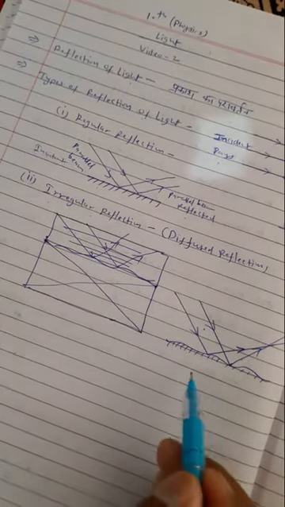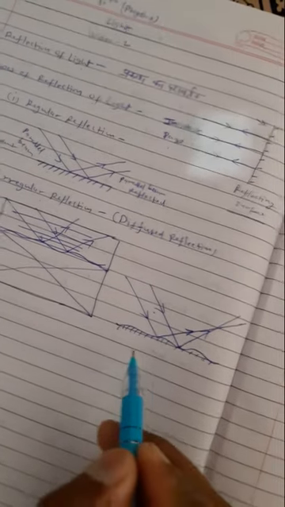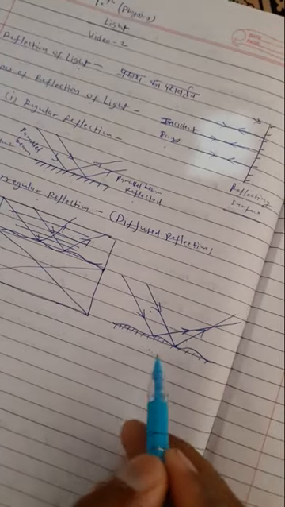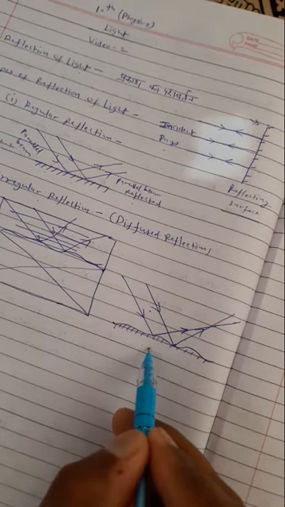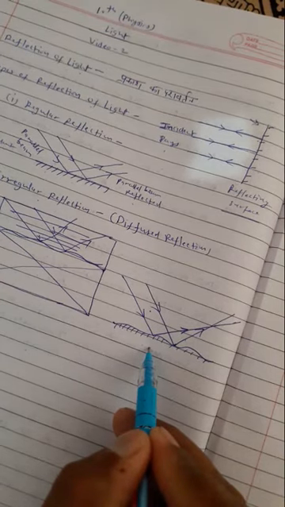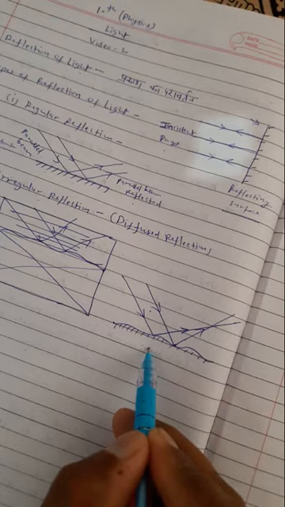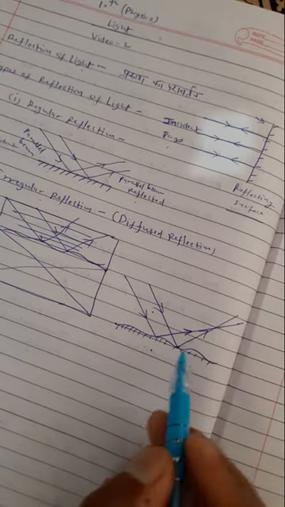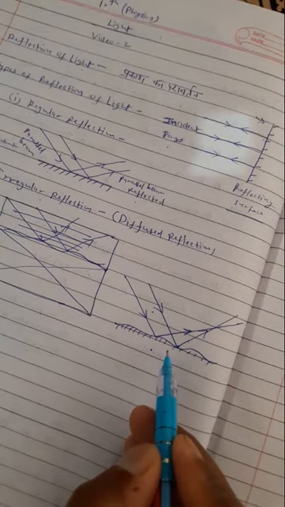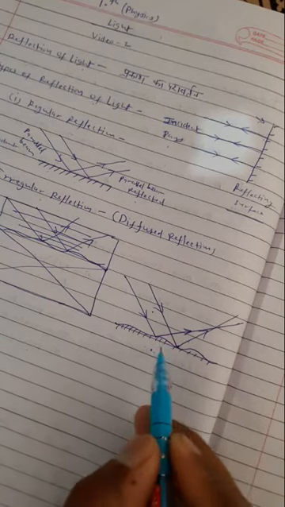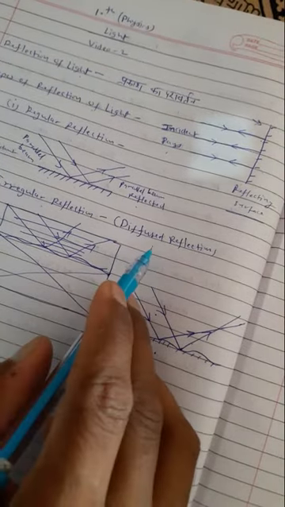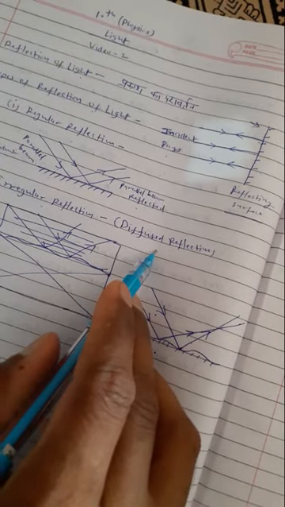This kind of reflection takes place from books or newspaper or walls, because these surfaces are not shiny surfaces. A lot of irregularities are there on these surfaces. So this is irregular or diffused reflection.